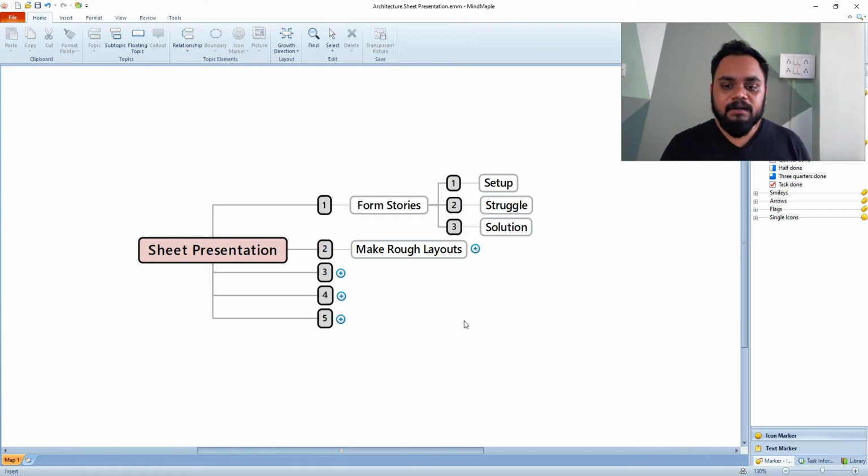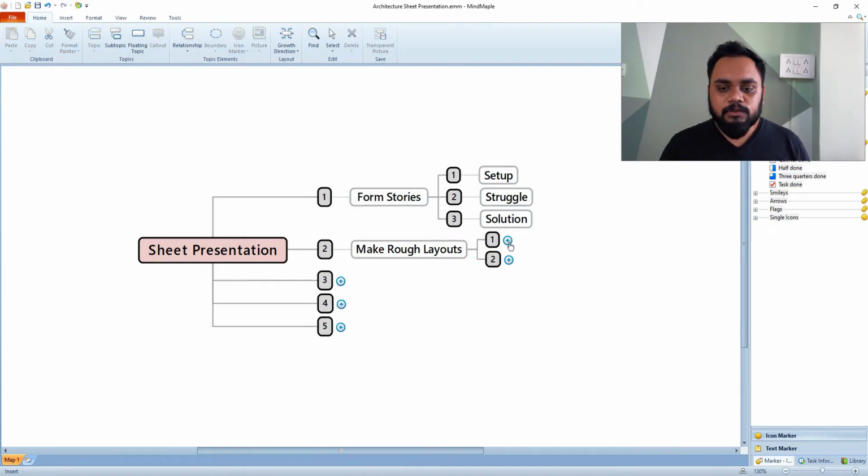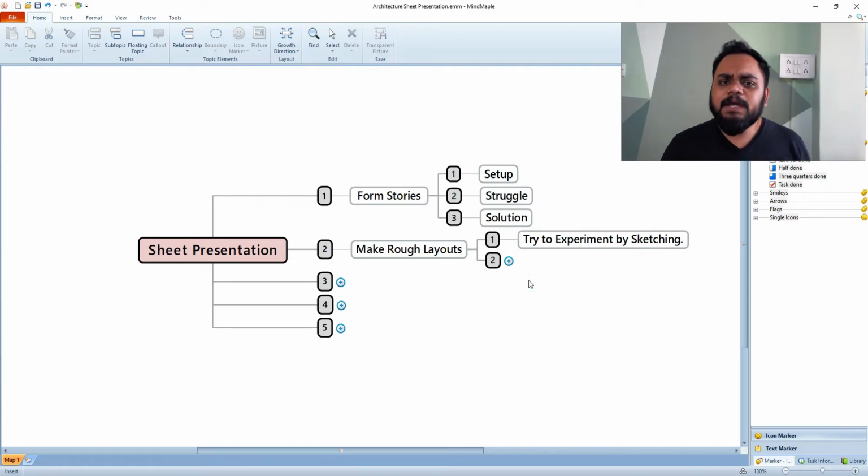Okay, and this is how you can do that. Okay, so there are these 2 steps. So try experimenting by using sketches. Okay, because see, whatever ideas you have, sketches are the fastest way to put your ideas onto paper,